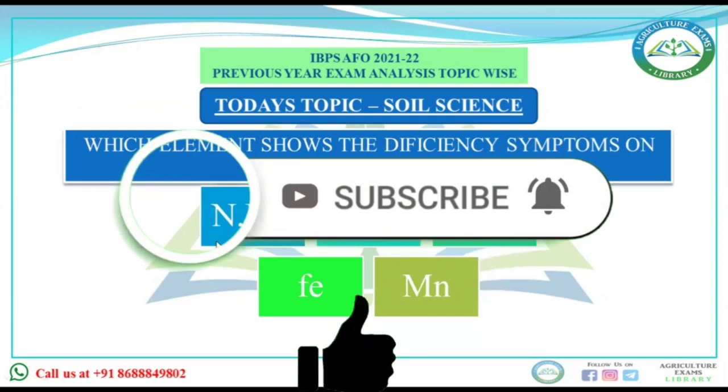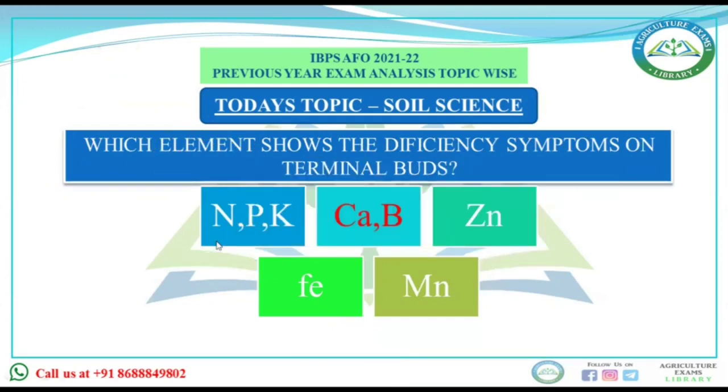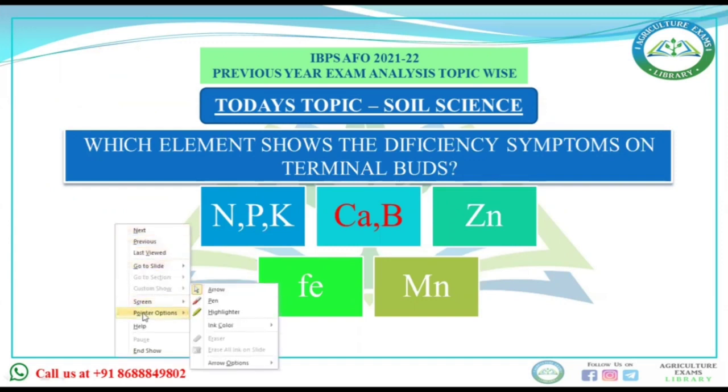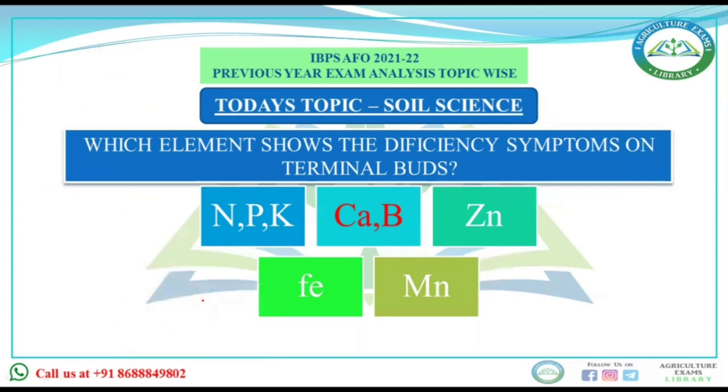Next question is, which element shows the deficiency symptom on terminal buds? Options are NPK, meaning nitrogen, phosphorus, potassium; calcium and boron; zinc; iron and manganese. If you talk about old leaves, new leaves, shoots or terminal buds, different elements show their deficiency at different parts.